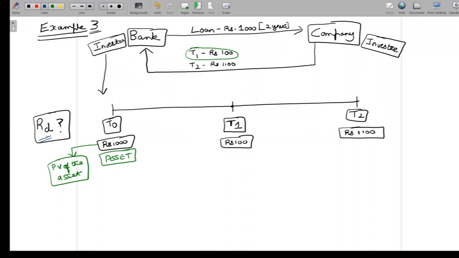What are the future cash flows associated with this investment? There is 100 rupees that I'm going to receive at T1. Now, why do I say that? I said the company makes a payment of 100 to the bank at T1. That would mean the bank would receive 100 from the company at T1. And then the company would make a payment of 1100 at T2. That would mean the bank would receive 1100 at T2. So at T2, there is 1100.